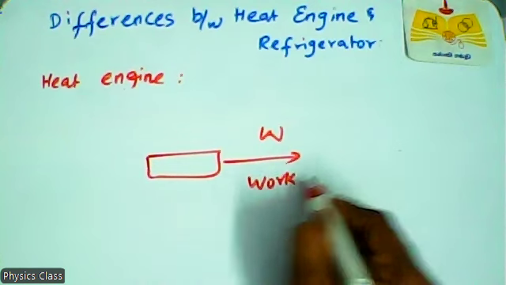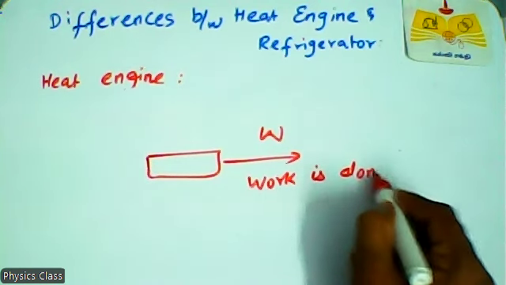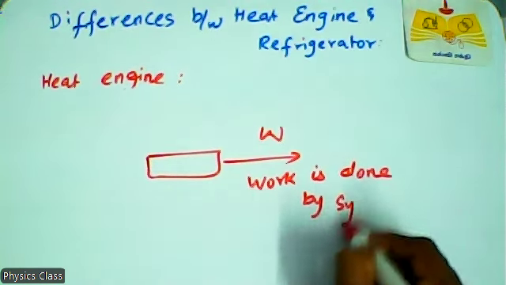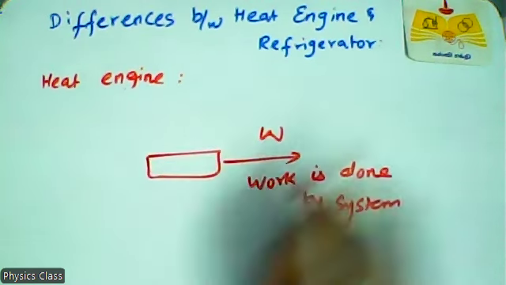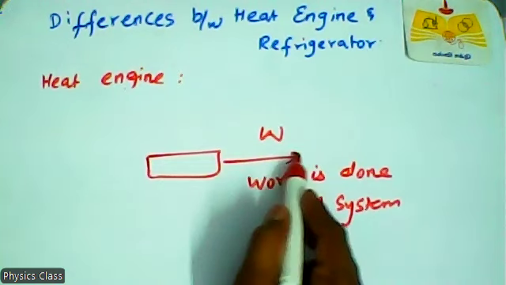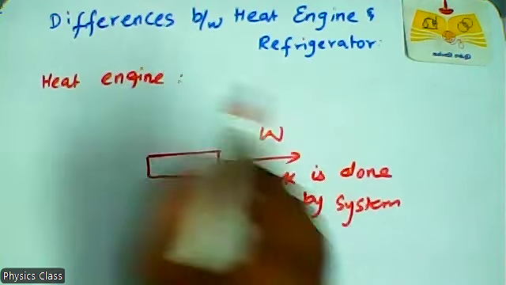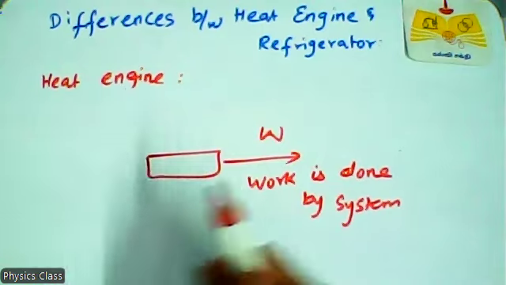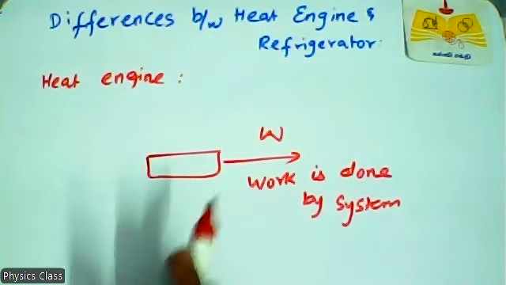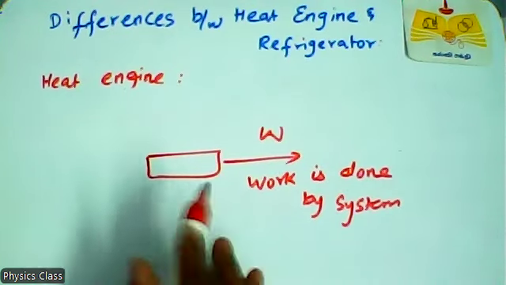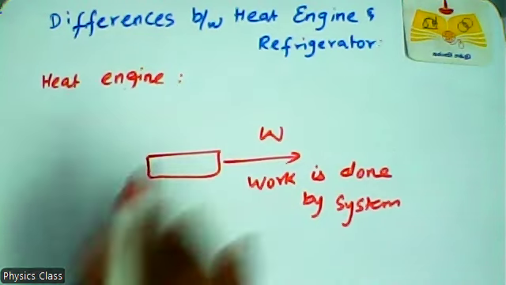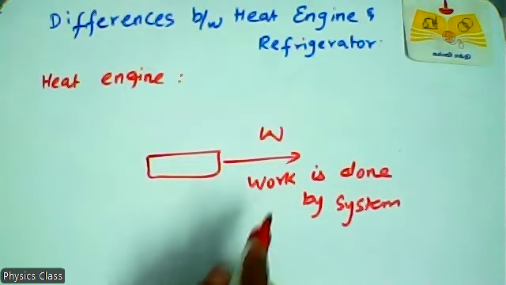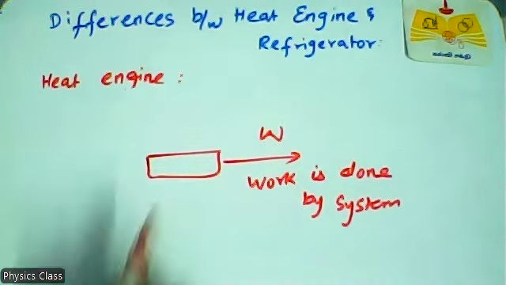Suppose the arrow mark points toward the system; then work is done on the system. We will discuss that in the refrigerator later. So here, work is done by the system.